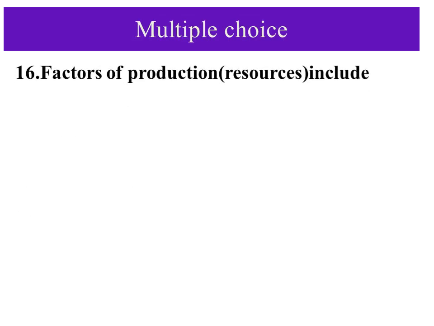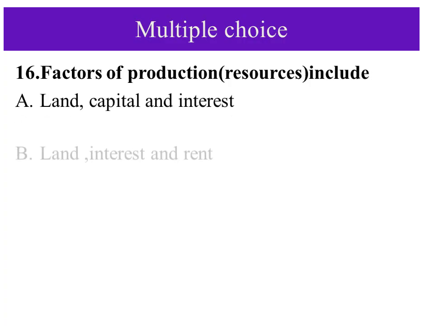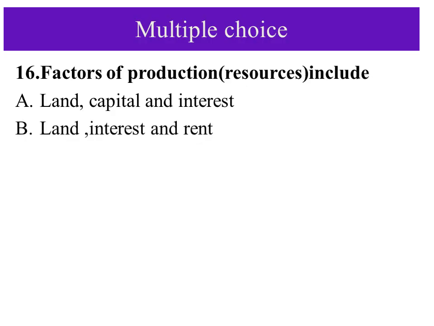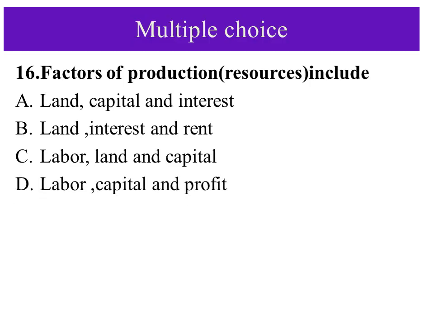The next question is question number 16. It says factors of production or resources include: A. Land, capital, and interest. B. Land, interest, and rents. C. Labor, land, and capital. D. Labor, capital, and profit. Which one is the answer? The factors of production are known, they are 4, but now only 3 are stated.